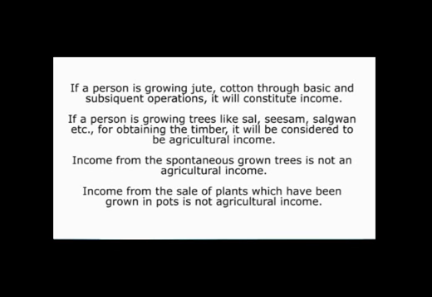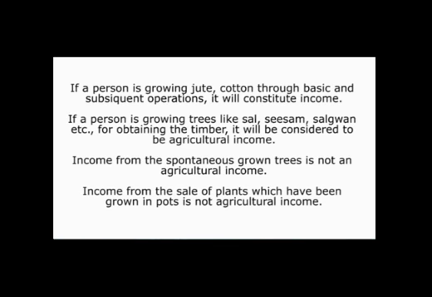If he is just performing the subsequent operations without doing the basic operations, then it will not constitute agricultural income. If he is performing both the operations, then it will be deemed to be agricultural operations, and the income derived by such assessees from the sale of these trees shall be agricultural income, which will be exempted under subsection 1 of section 10 of the Income Tax Act.